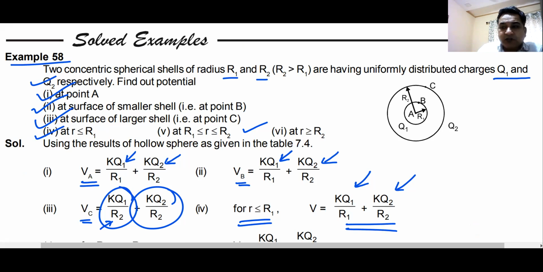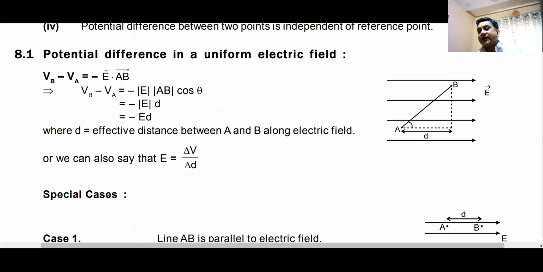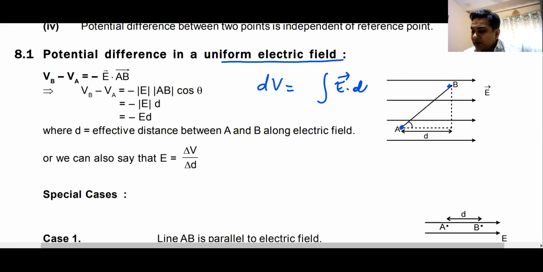Now let us move on to some questions where you might have to find the potential difference between two points. In some cases, it is going to be a uniform electric field, potential difference between point A and B. How do you find it? Remember, potential difference is negative of E dot dr. You can always integrate E with dr and find out the potential difference. If it is a uniform field and you have to find the potential difference between A and B, choose a path in such a way.